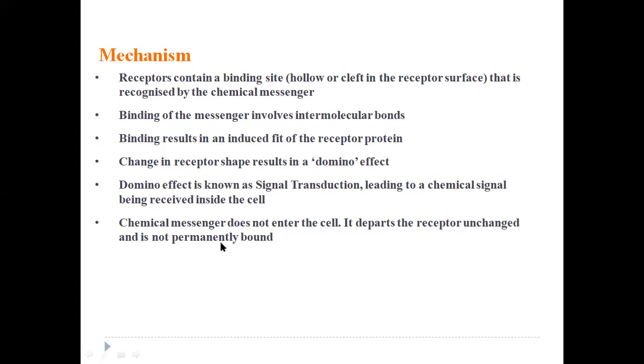After the chemical messenger transports its signals, it leaves the receptor's binding site without any change on the receptor's binding site, and again the receptor gets back to its shape.